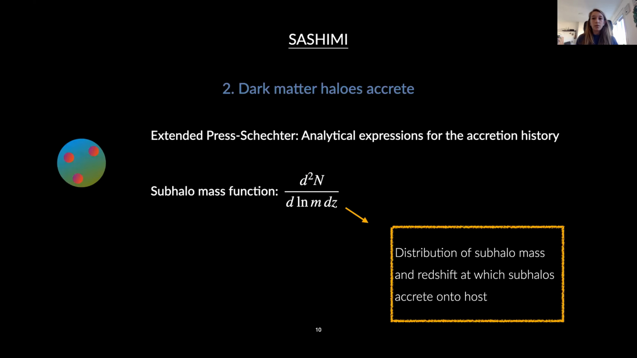Secondly, dark matter subhalos accrete onto larger host halos, as represented on the left for subhalos in red and the host halo in blue. So for a given matter power spectrum, we want a description for the accretion history of dark matter halos. And so we use the analytical expression based on the extended Press-Schechter formalism. With these expressions, we can obtain the subhalo mass function that describes the distribution of subhalo masses and redshifts at which they accrete onto their host halo.